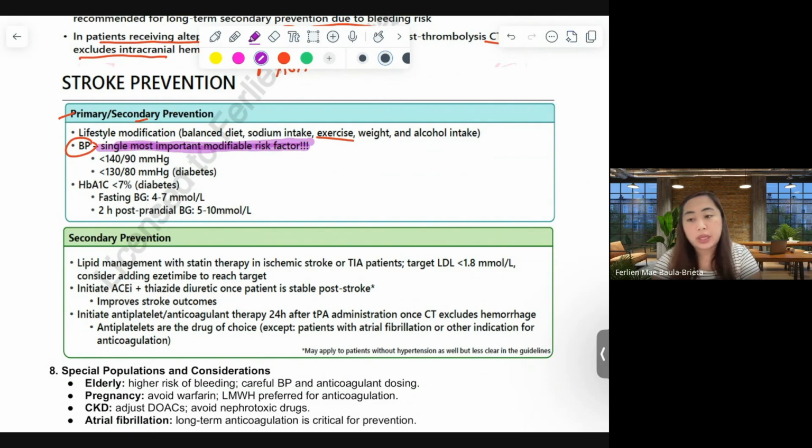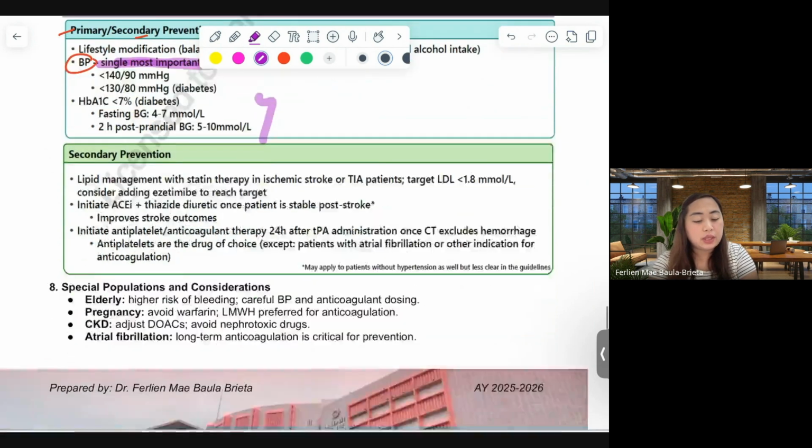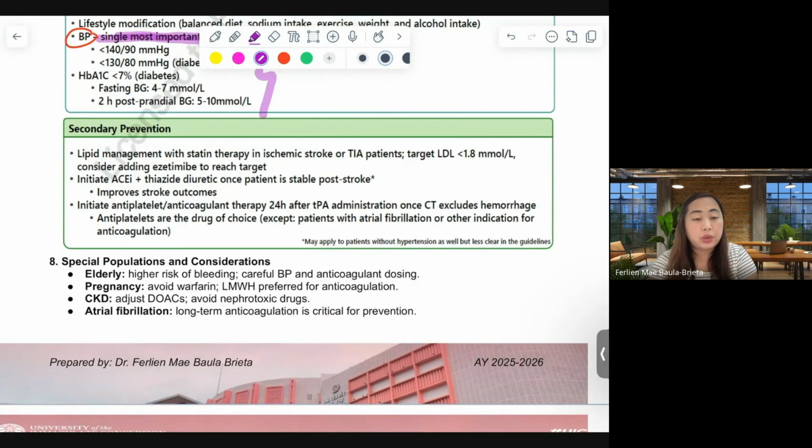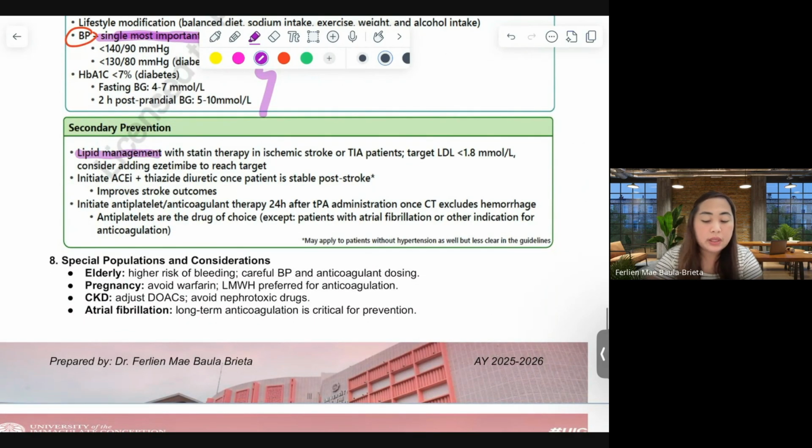We have to make sure that our patient has a controlled BP of less than 140/90, and for diabetic patients, less than 130/80, and an HbA1c of less than 7% in all of this. For secondary prevention, we now have lipid management following the guidelines that we have mentioned under dyslipidemia.